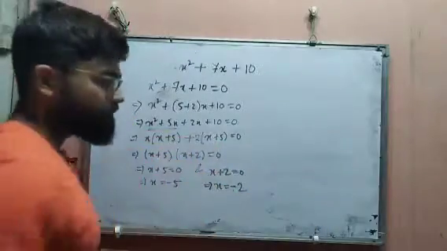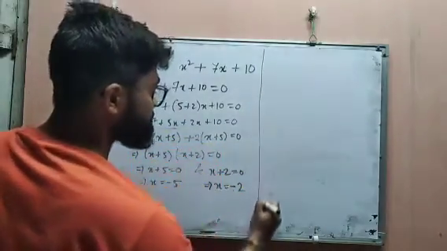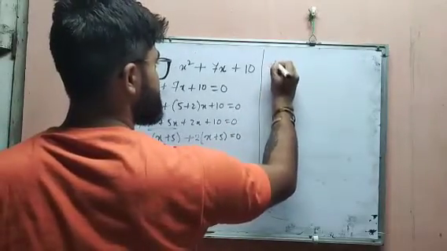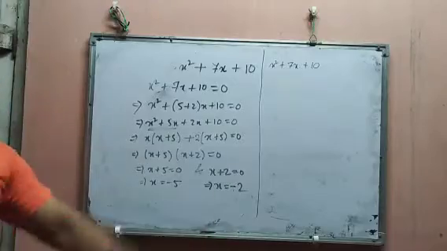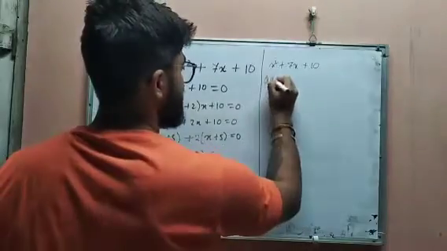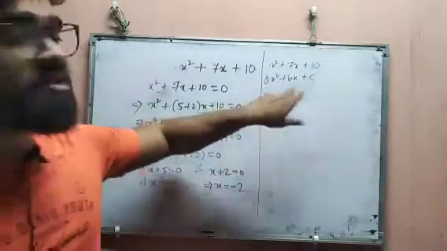First we need to compare this. Okay, so we need to compare this equation, x square plus 7x plus 10. So if we compare this with the general form ax square plus bx plus c, we have to compare it with the general form.